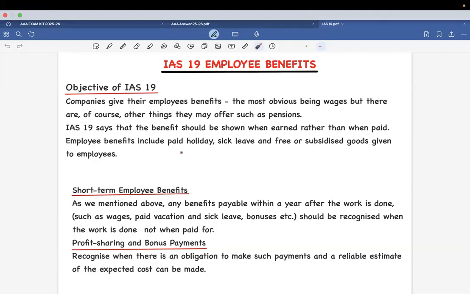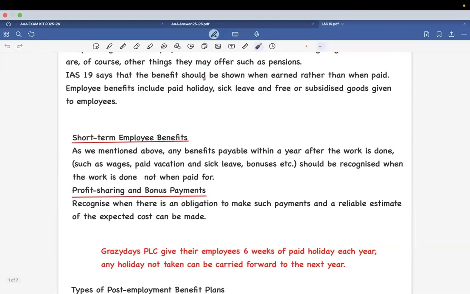It could be anything. It could be the holiday pay that is given to the employee. It could be sick pay, sick leave given to the employee, which is paid in nature. Also, any free or subsidized goods which have been given to the employee. So whatever allowances the employee gets are dealt with in IAS 19 employee benefits.